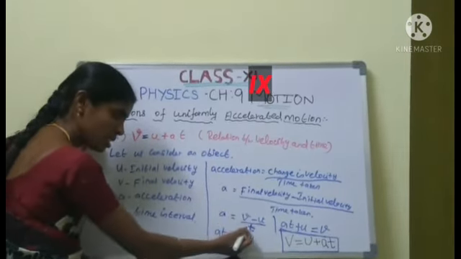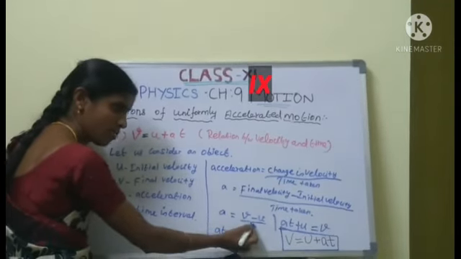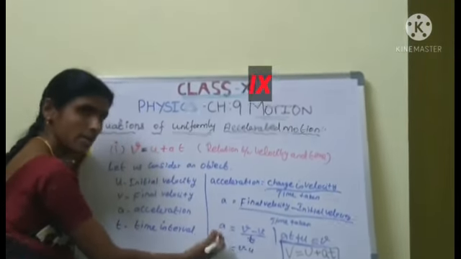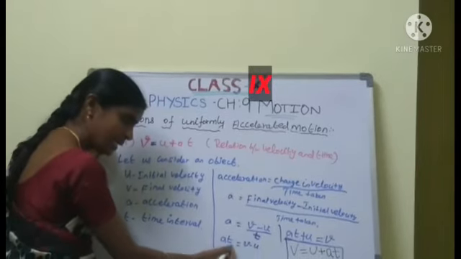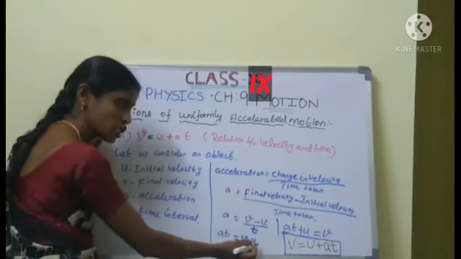When it comes to the left side, division becomes multiplication. The denominator division on the right side becomes multiplication on the left side. Are you clear? at equal to v minus u.